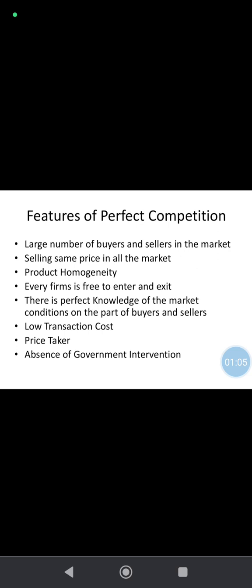There is a perfect knowledge of market conditions on the part of buyer and seller. Low transaction cost. In a perfect competitive market, the persons are price takers, okay, not price makers. Absence of government intervention. There is no government intervention in a perfect competitive market.